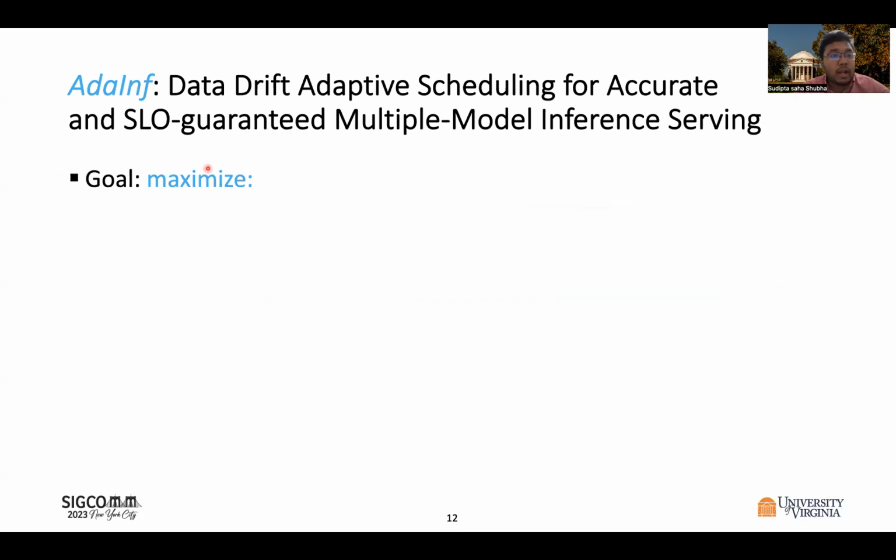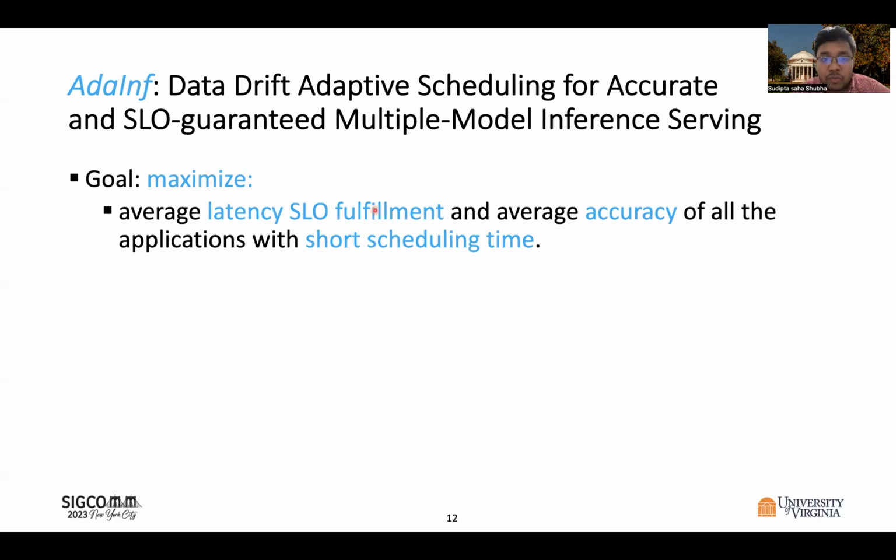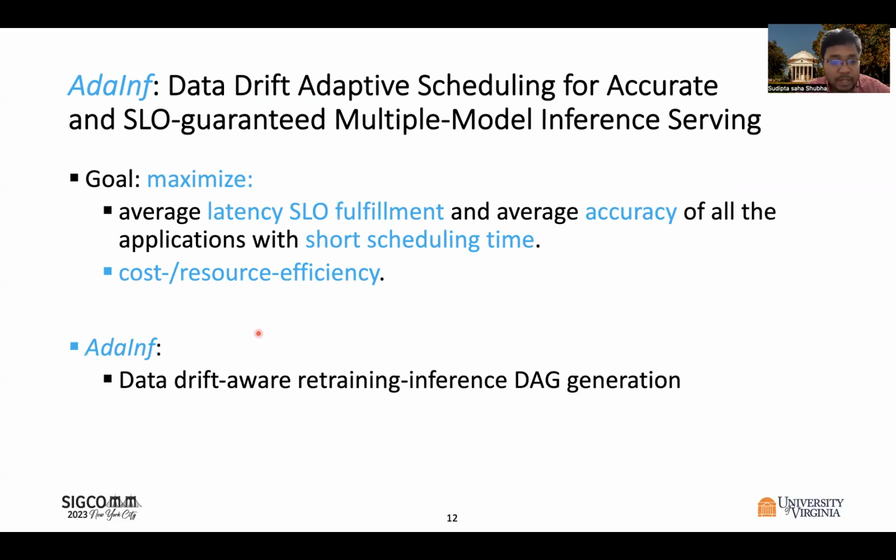So to solve these problems, we propose AdaInf. Our goal here is to maximize the average latency SLO fulfillment and average accuracy of all the applications deployed at an edge server with short scheduling time. And we want our system to be cost or resource efficient because GPU execution is expensive.